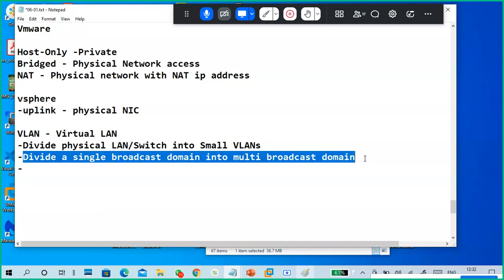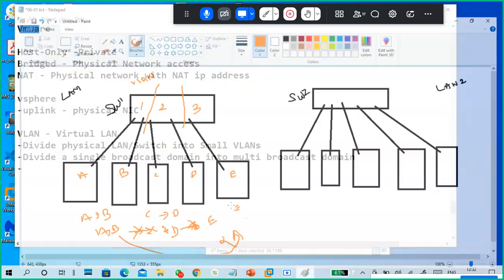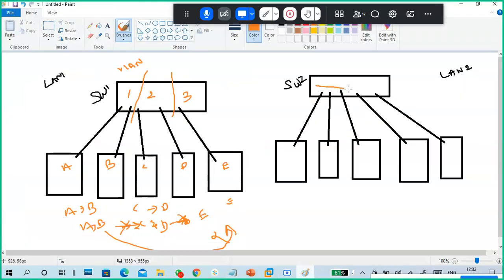So it divides a single broadcast domain into multiple broadcast domains. A switch or a hub is a single broadcast domain. If you want to send a packet to this PC, it will go to every place. It will touch everyone initially. So it is a single broadcast domain.